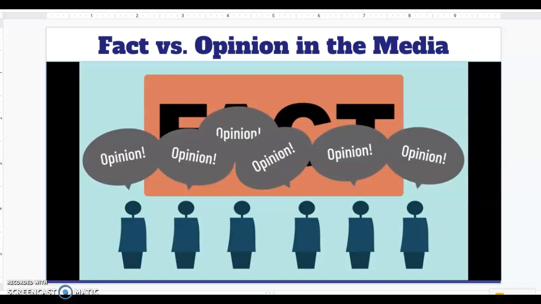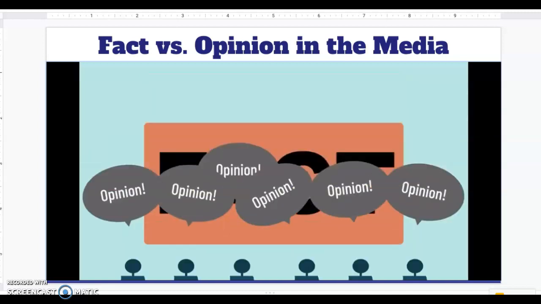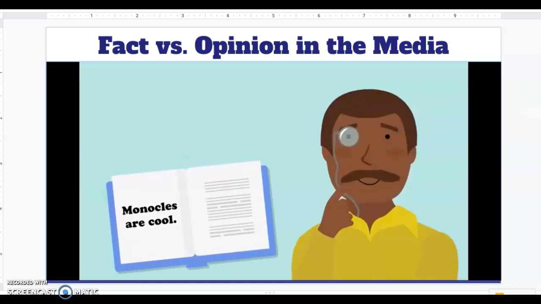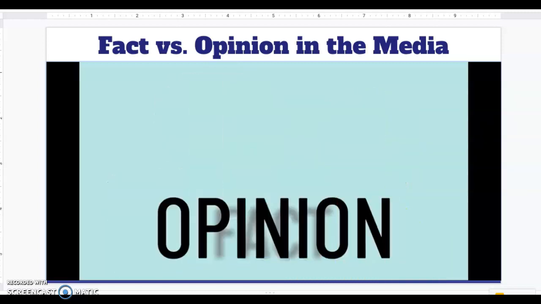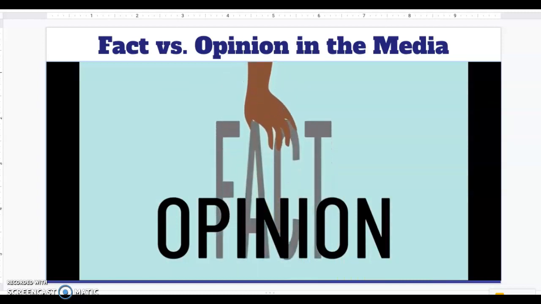Misinterpretations like these could easily lead to confusion and difficulty in discussing the news with others. The study also found that people were more likely to view an opinion as fact if that opinion matched their existing beliefs. The blur between fact and opinion likely won't get better anytime soon, so it's up to us to spot the difference.